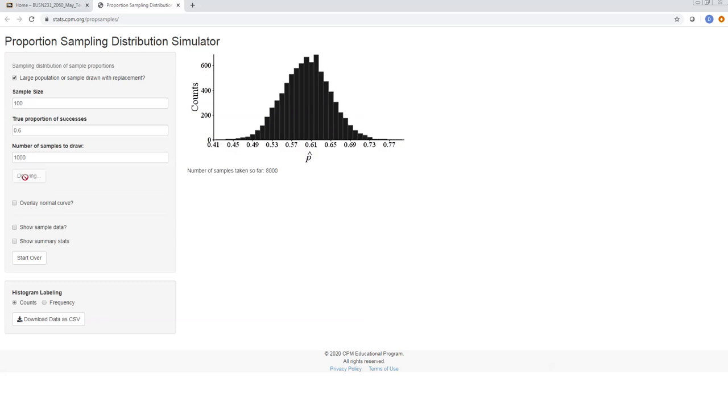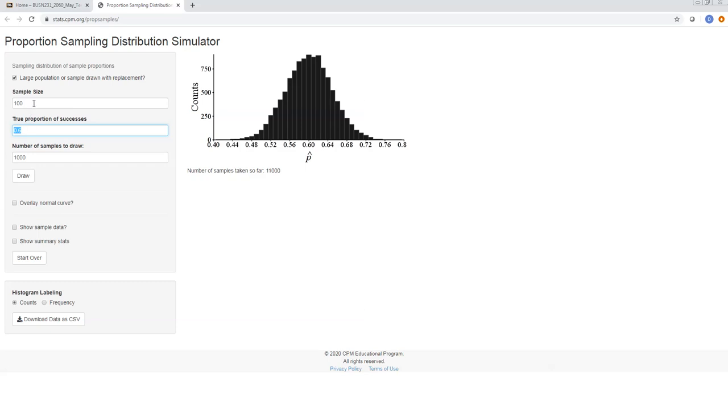So every time I draw 1,000 samples, look at that, the peak stays roughly at 0.6, right? So whatever the true proportion of the population is, that's going to be the center of my sampling distribution. This is the distribution of all possible sample proportions, p-hats, right? They're all over the place. Again, you can see some of them are as low as 0.4, even though the true population percentage is 0.6. Some of them go as high as 0.7, 0.72. But they're all centered around 0.6, and the shape again is normal, right?